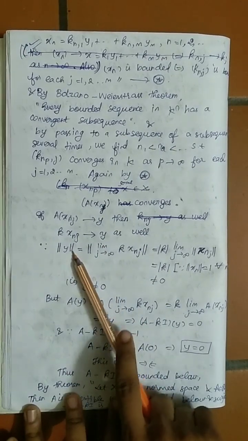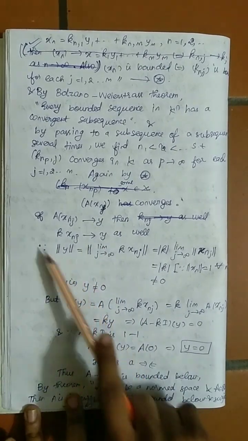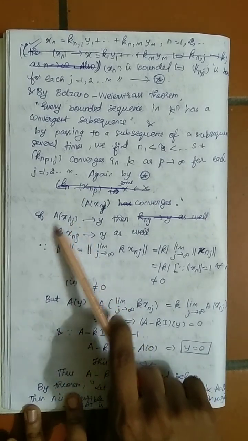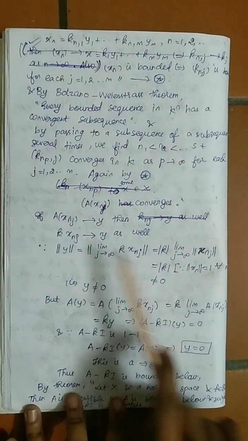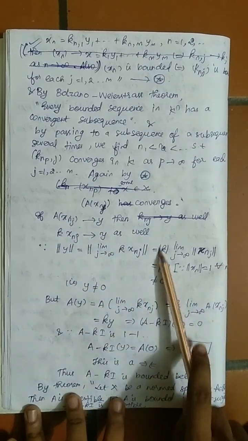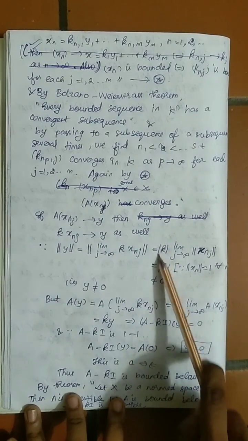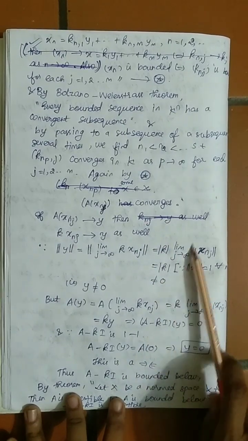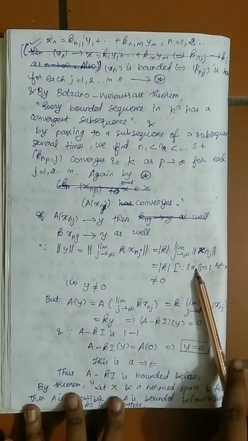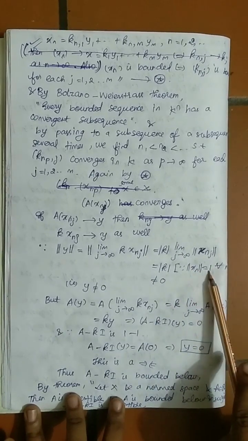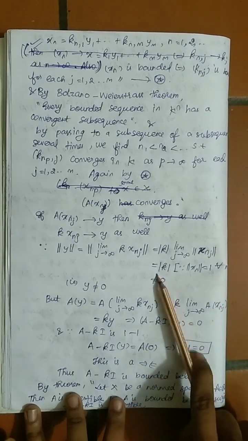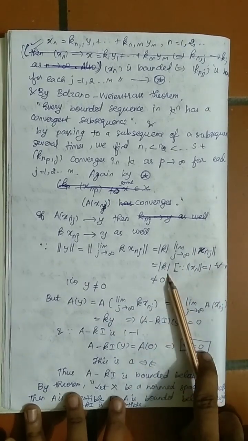So if I take the norm of y, then y equals the limit as j tends to infinity of k x_n_j. Using the property of norm, I can take my scalar k out as mod k times the limit of the norm of x_n_j. But I know that all my xn have norm equal to 1, so this is equal to mod k.